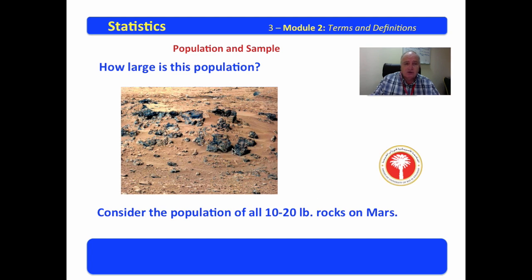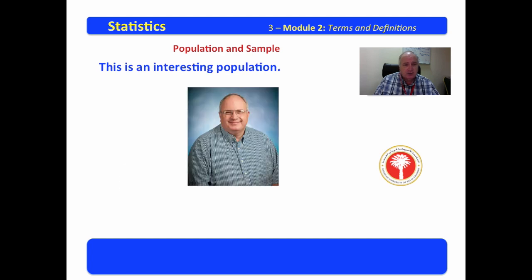We would assume there are many rocks between 10 and 20 pounds. Now, 10 to 20 pounds is roughly 5 to 10 kilograms. Just think about that a moment. How many rocks on Mars might fall within the 5 to 10 kilogram range? It would be a very large population, where the population of albino singing pigs was very small.